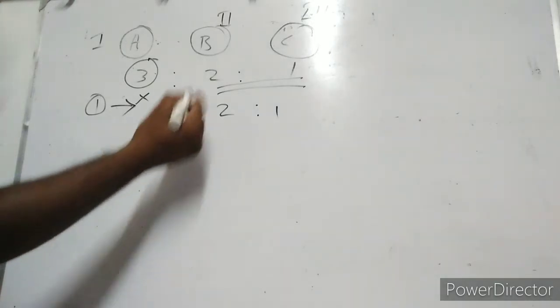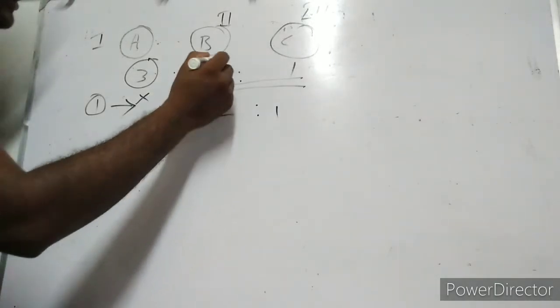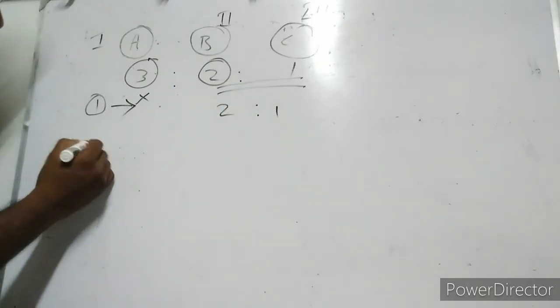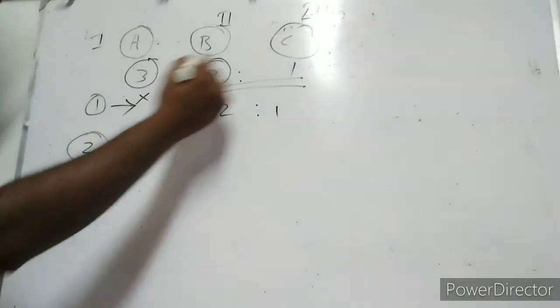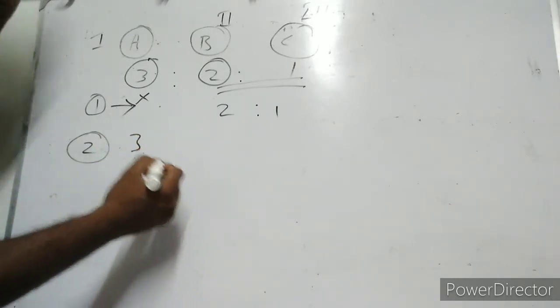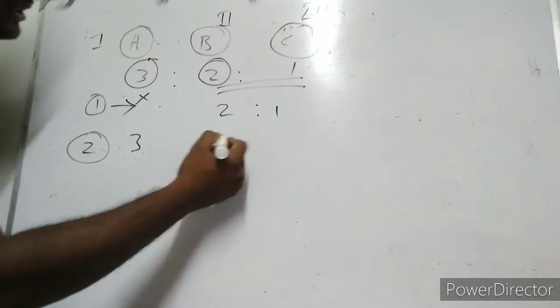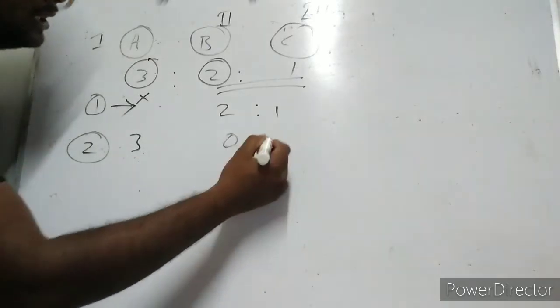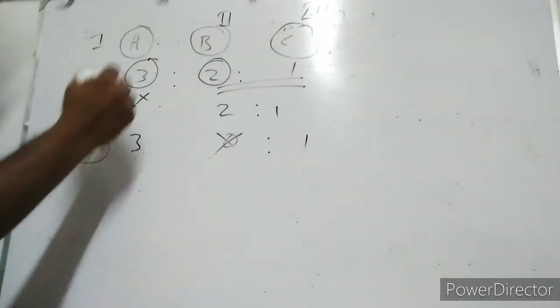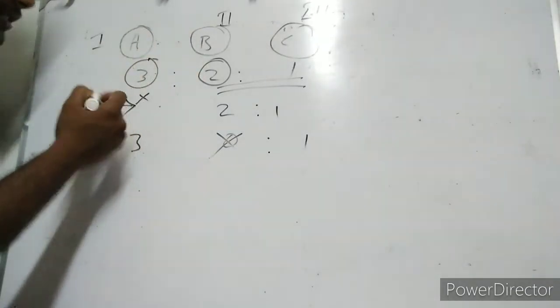And in the second situation, B retires. So B's share of profit is 2, and it is removed. A and C are the continuing partners. Their profit and loss sharing ratio will be treated as their gaining ratio, 3:1. We won't take B's part because B retired. Similarly, we did not take A's part in the first situation because A retired.